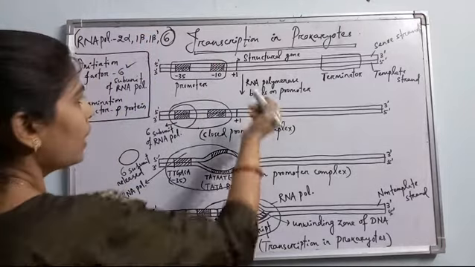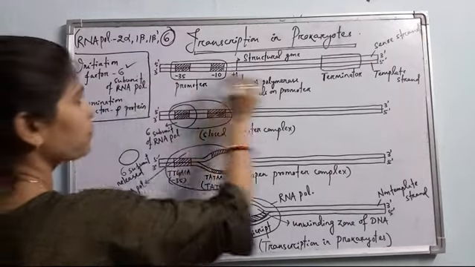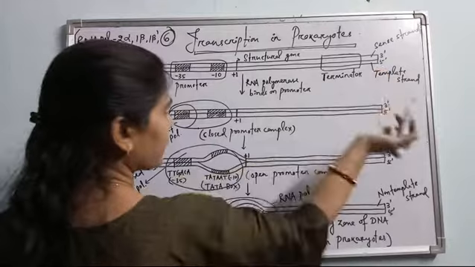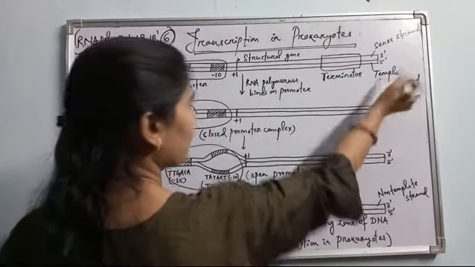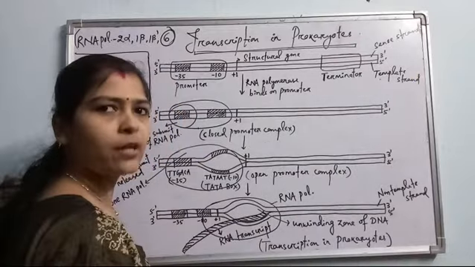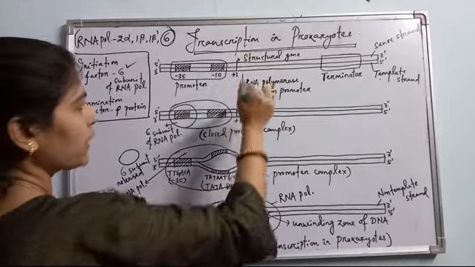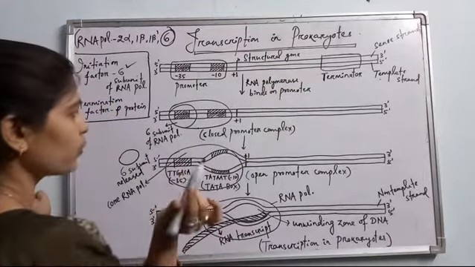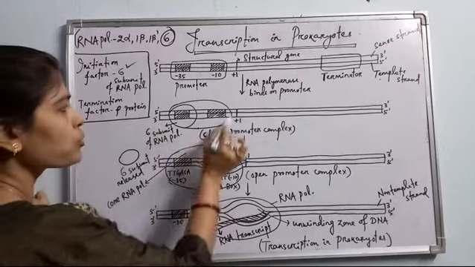Okay, see, I have told you that this strand of DNA, the upper strand, is 5' to 3' directed, and the lower strand is 3' to 5' directed. So the lower, 3' to 5' directed strand is called the template strand, and the upper strand is known as the sense strand or the coding strand. So in this step, RNA polymerase binds with the promoter with the help of what? The sigma subunit. The sigma subunit along with the RNA polymerase loads upon the promoter zone first.